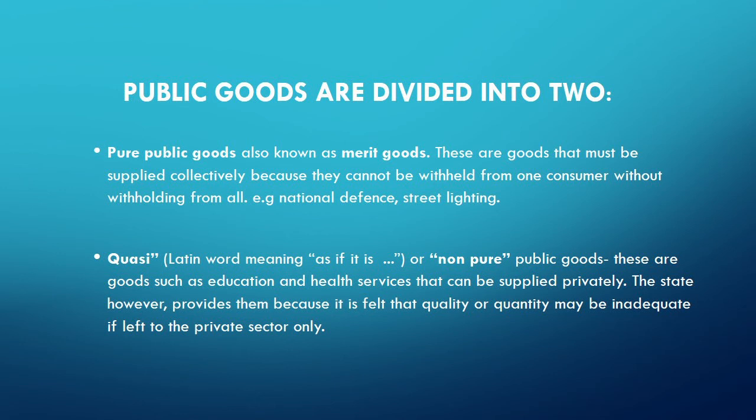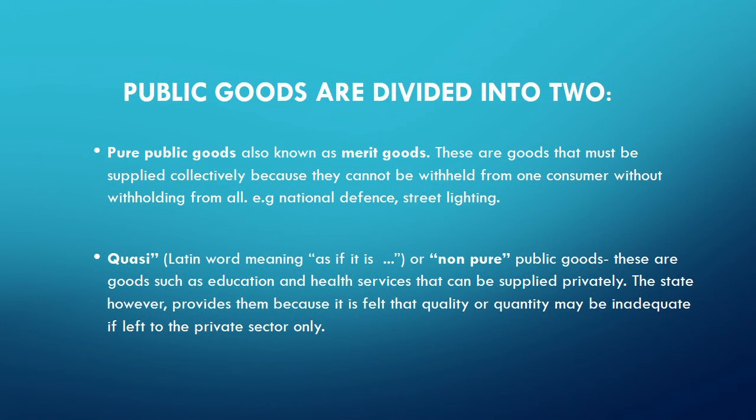Good examples are universities, where we have private universities and public universities. The government comes in to bridge the gap to ensure that there is enough quality and quantity for its citizens. So these kinds of goods are called quasi or non-pure public goods. They are provided by both the private sector and the public. So they have some element of private, and some element of public.